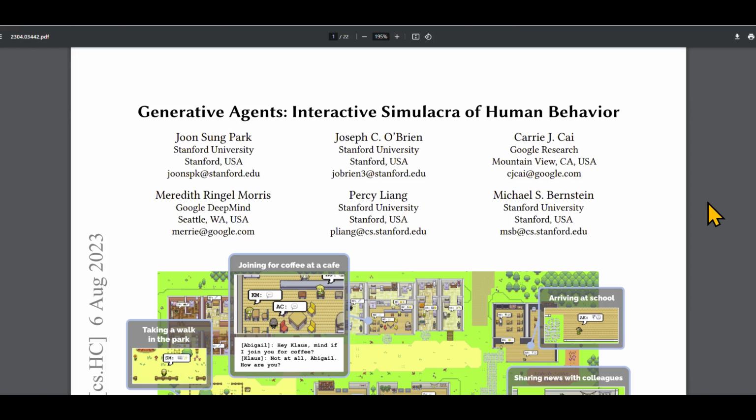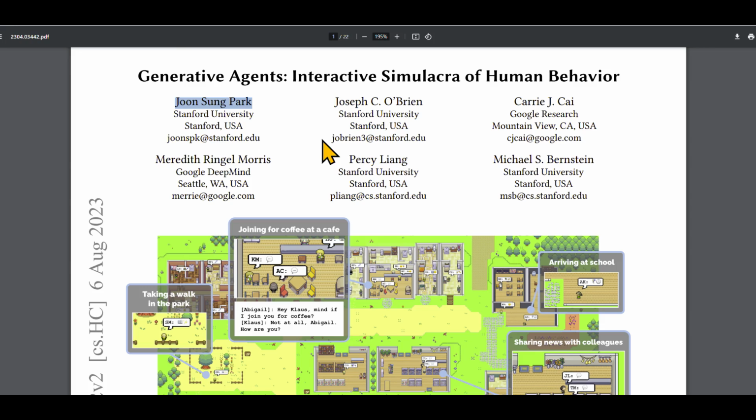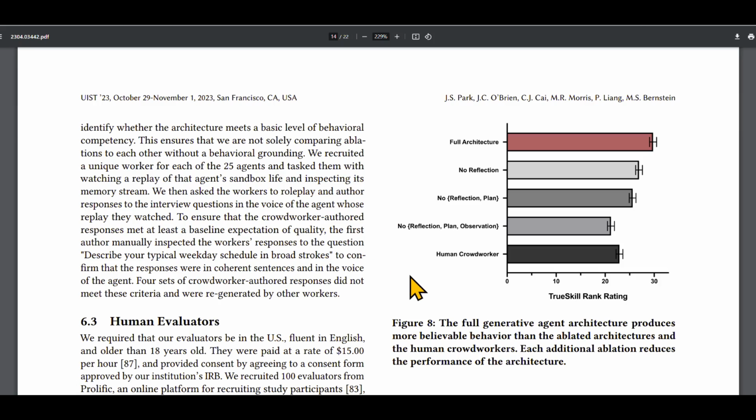So this was the paper that talk was based on. Generative Agents, Interactive Simulacra of Human Behavior. Joon Park was the main researcher on this out of Stanford, and this was a collaboration between Stanford, Google Research and Google DeepMind. The thing about this paper that really jumped out at me is that they tested a number of different approaches to create the most believable characters that were running around that game, and they paid people to take a survey and determine how believable they found those characters.